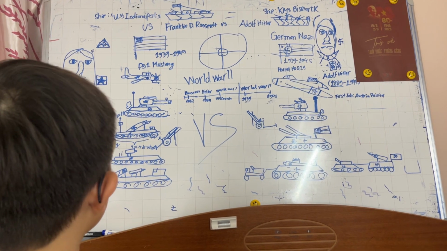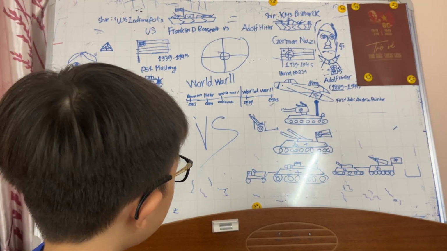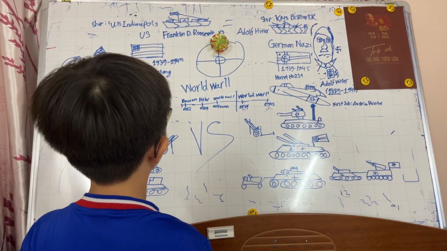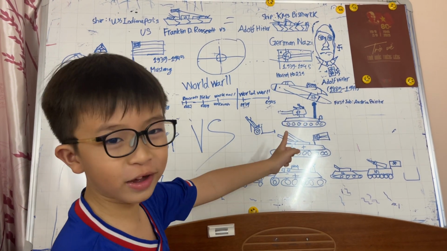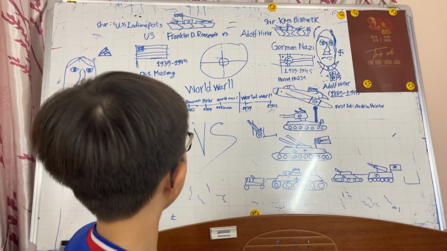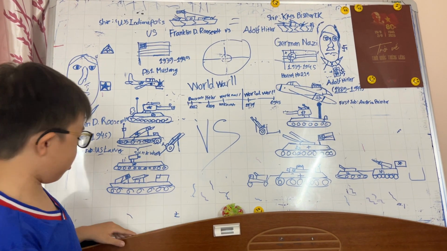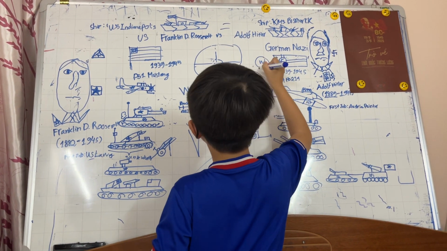Starting with Franklin D. Roosevelt. 3, 2, 1. Whee! Oh, I lost. Franklin D. Roosevelt lost. Now let's see if Adolf Hitler can win a W. Oh! Adolf Hitler just got a W. Thank you, a W for you.